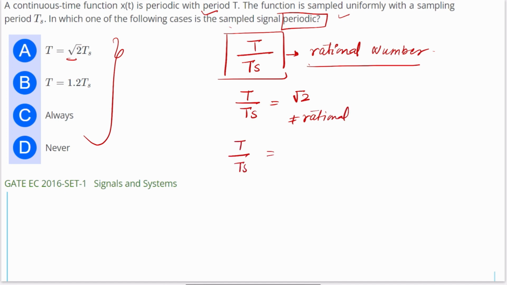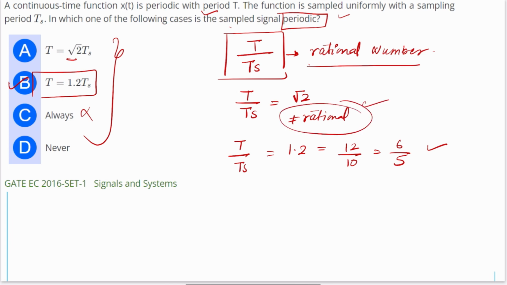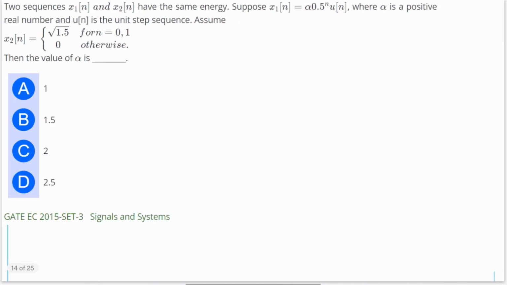T by Ts is equal to 1.2. We can write it like 12 by 10, or you can say 6 by 5. So it is a rational number. So in the B case, it will be periodic. It is not periodic always because it can be an irrational value, and it is also not true because if we find a rational value, then it will be a periodic signal. Okay. Moving on to the next question.